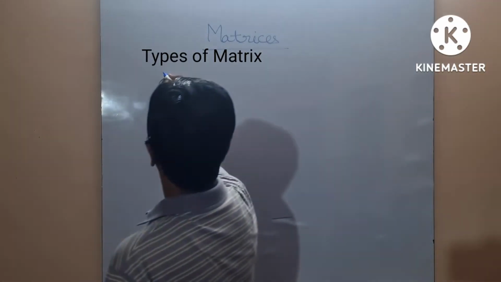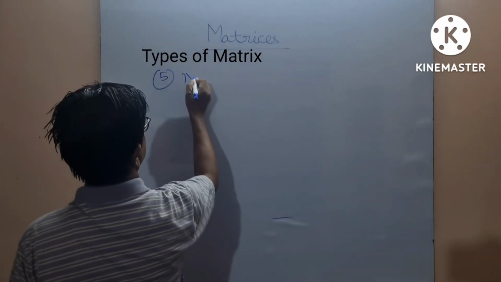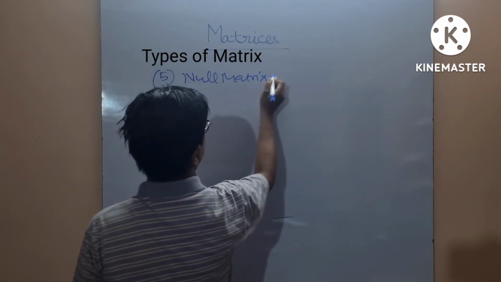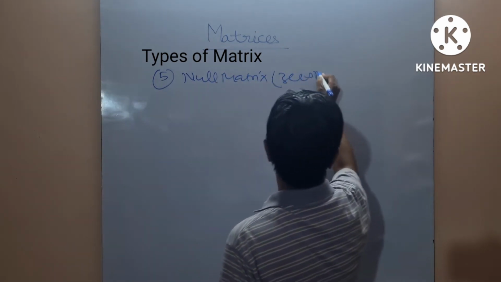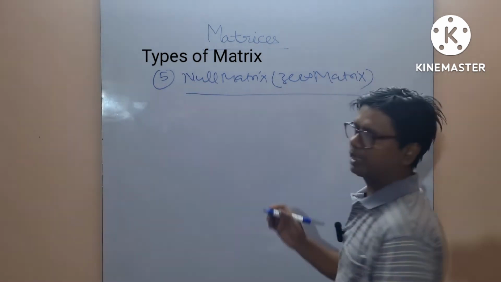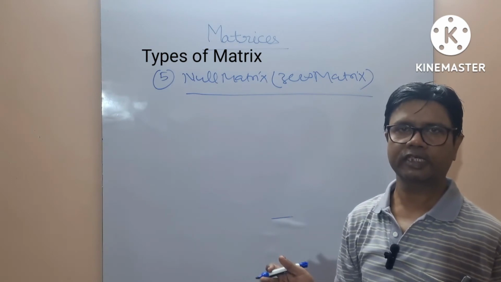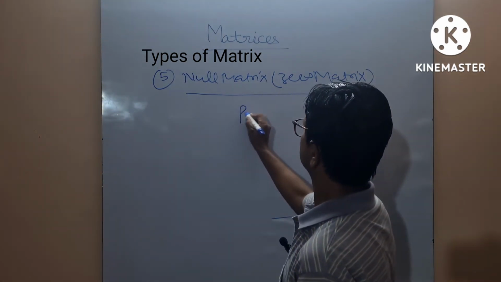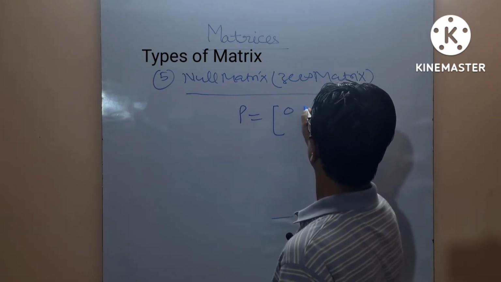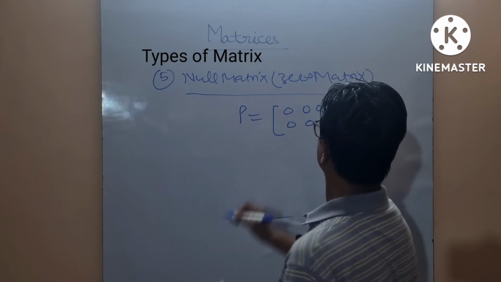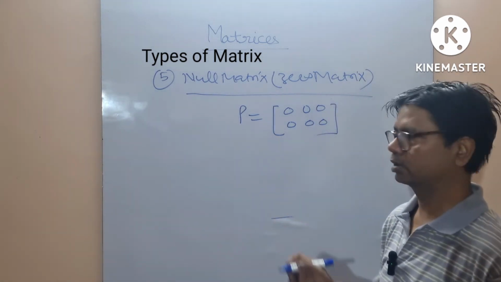Null matrix or zero matrix: a matrix in which all elements are 0 is known as a null or zero matrix. For example, this is your null matrix.